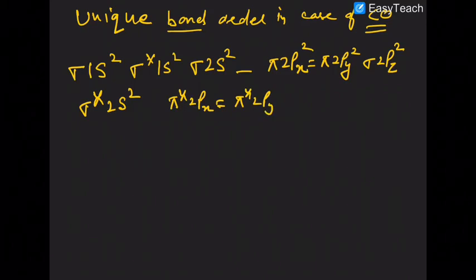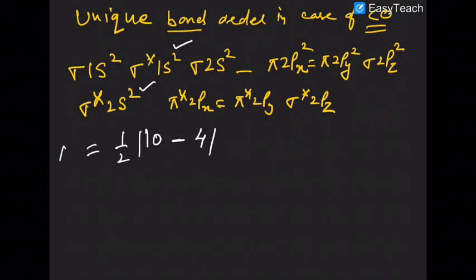Pi star anti-bonding, all are vacant there. So what is happening here now? Anti-bonding MO, and this is also anti-bonding MO. So what is here? 1, 2, 3, 4, 5. In carbon monoxide, 10 electrons in bonding MO, 4 in anti-bonding MO. So what is the bond order? Bond order is 6 by 2, that is 3. This is the unique electronic configuration of carbon monoxide.